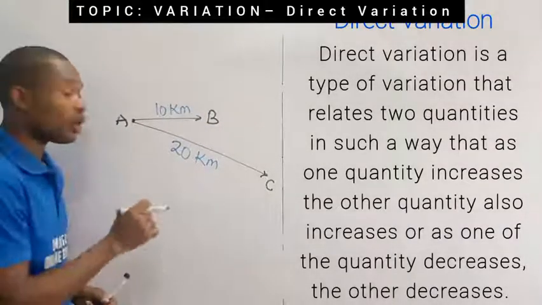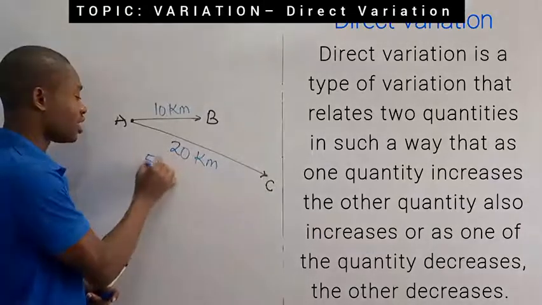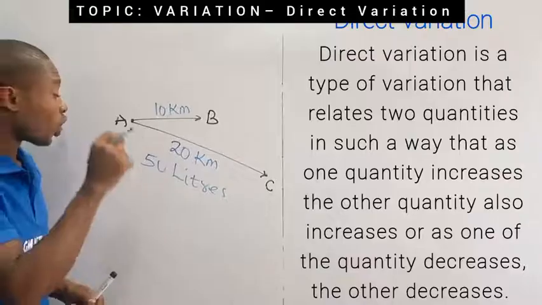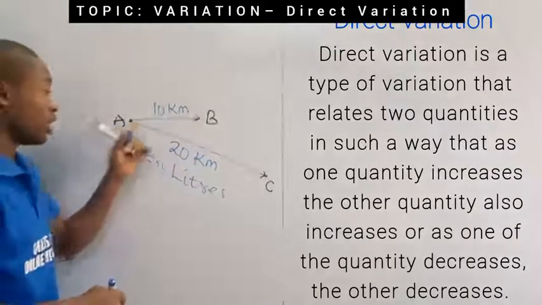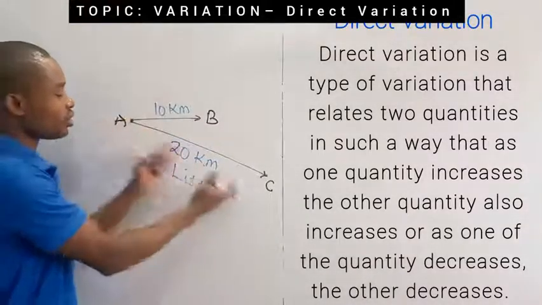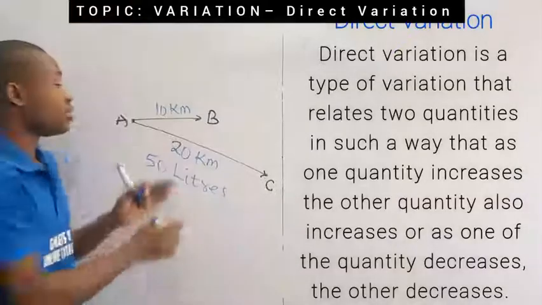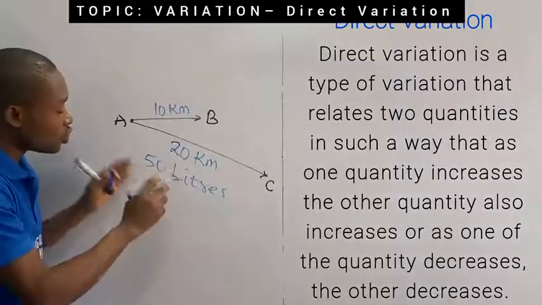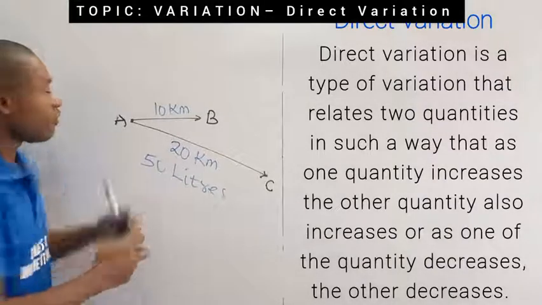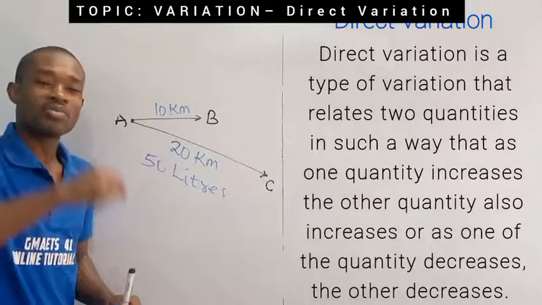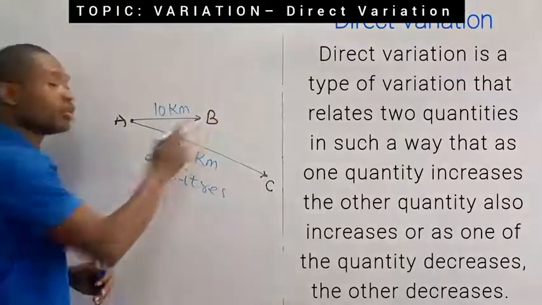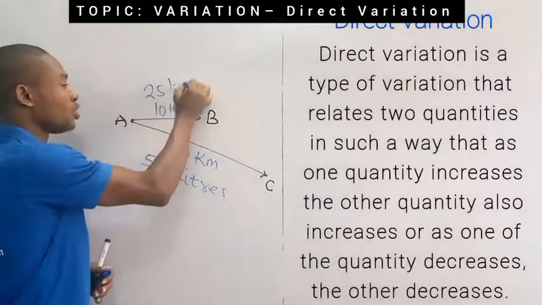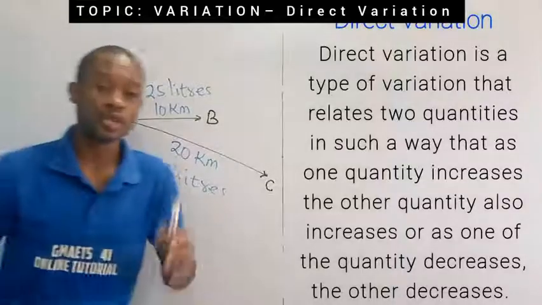Then, if you consume, let us say, 50 liters of petrol traveling from A to C, you are going to consume less than 50 liters if you travel from A to B. And if you look at this, the distance from A to C is twice that of A to B, which means that A to B is half the distance of A to C. Therefore, if you consume 50 liters of petrol traveling from A to C, you are going to consume half of that 50 liters traveling from A to B, which means the car consuming maybe 25 liters if you are moving from point A to B.